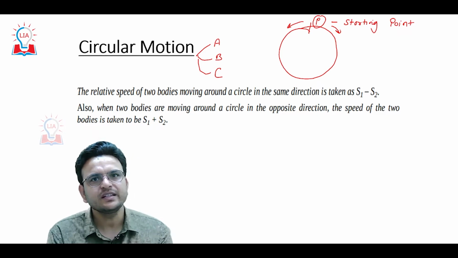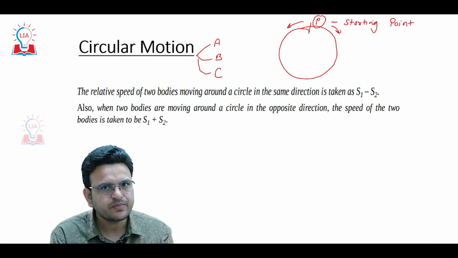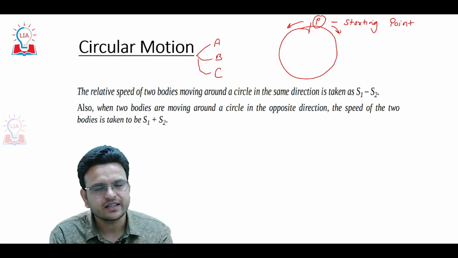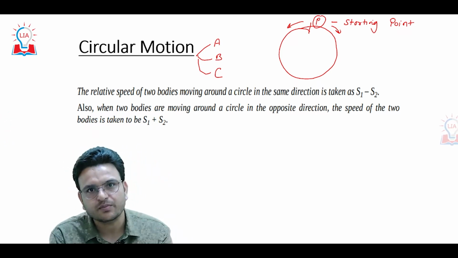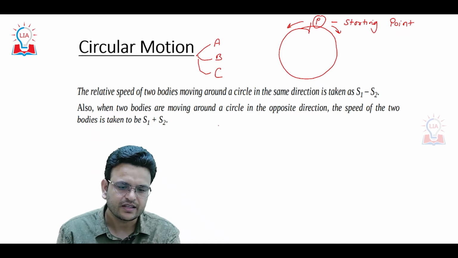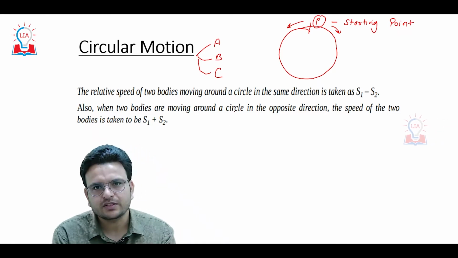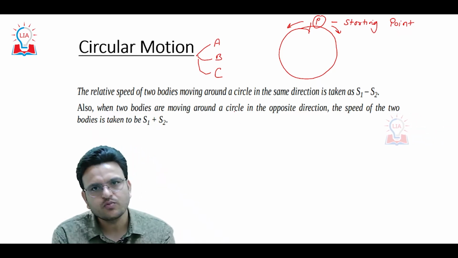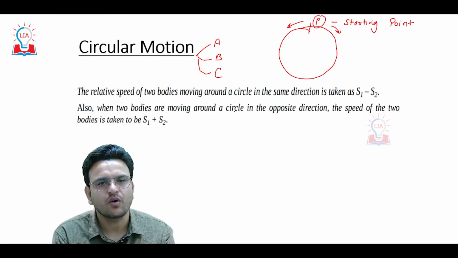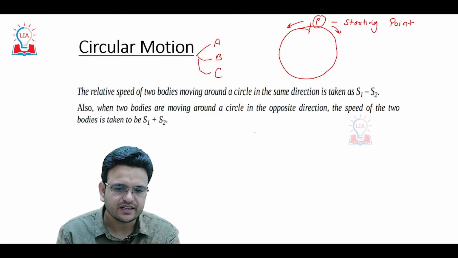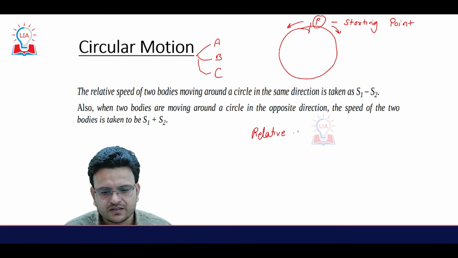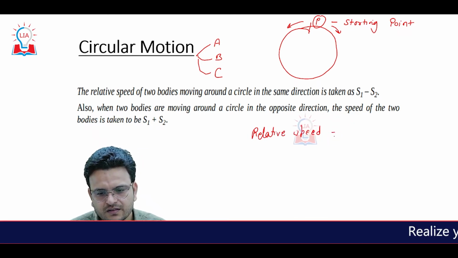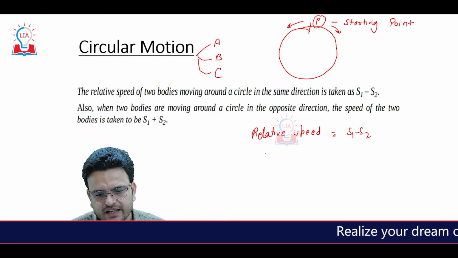So here one thing you have to understand: when people are moving on a track, we have to add or subtract their speeds. Whenever two persons are moving in the same direction on a circular track, their relative speed will be s1 minus s2.